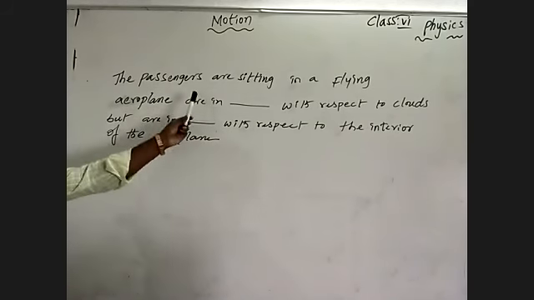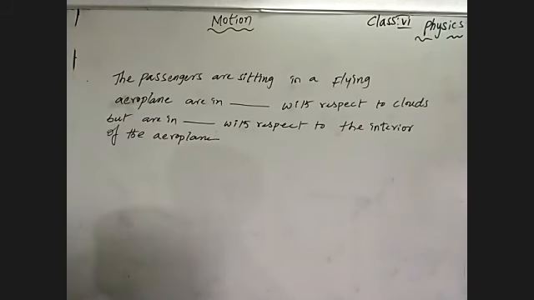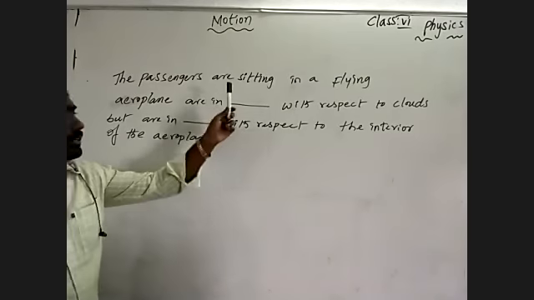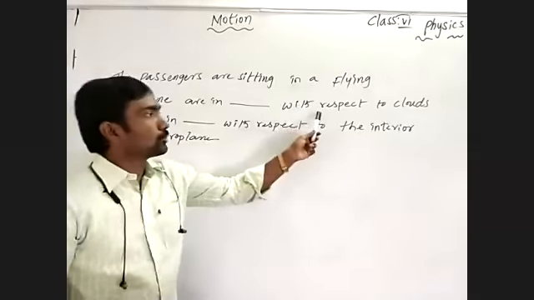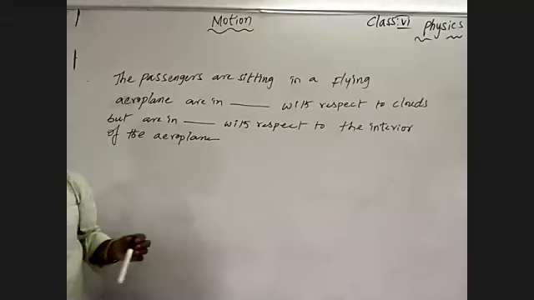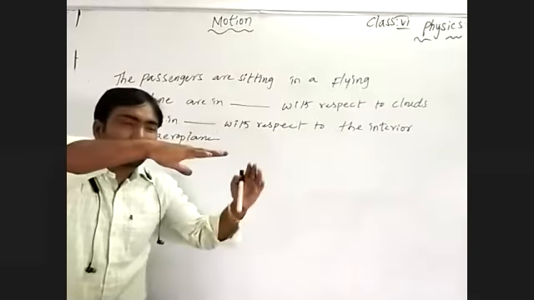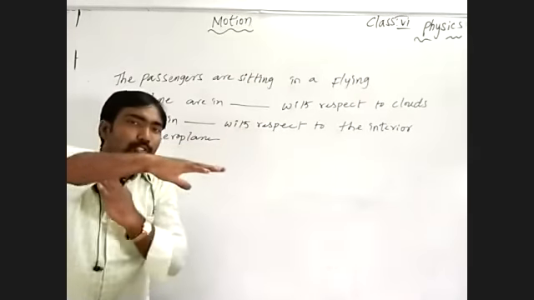The passengers are sitting in a flying aeroplane. The aeroplane is moving. Where? In the clouds, in the sky, meaning in our atmosphere. So the passengers are how with respect to the clouds? The plane is moving, and the clouds appear to move backwards.